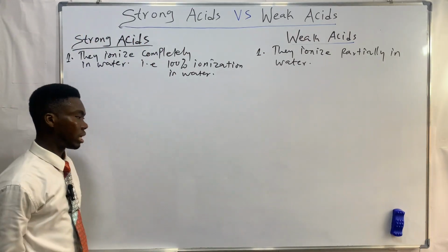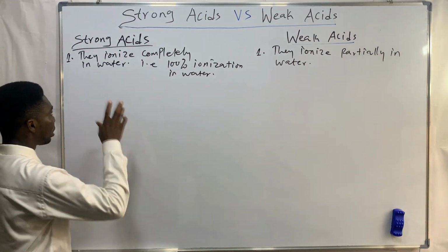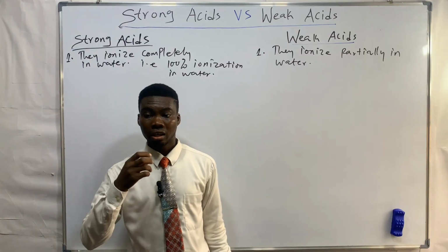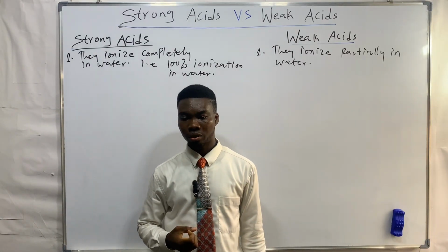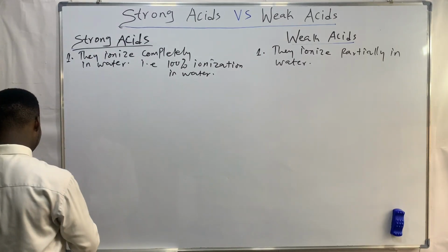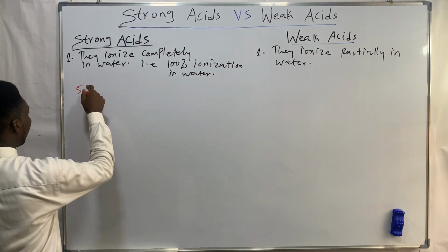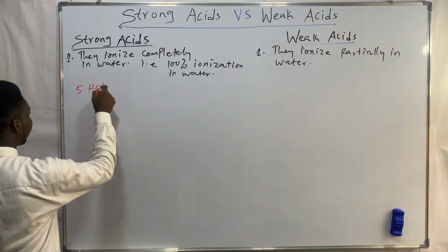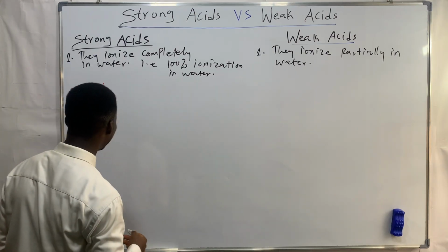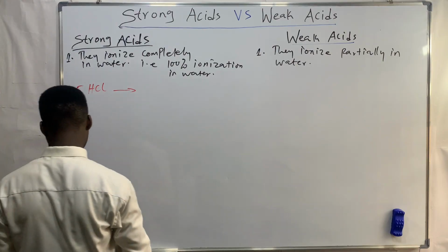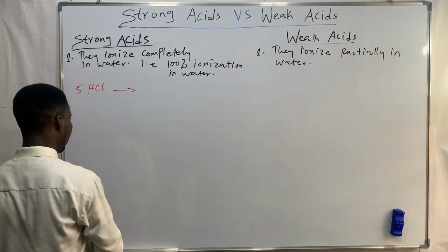Now, how do we demonstrate this further? It's very important. Let's say I have five moles of hydrochloric acid. Hydrochloric acid is a strong acid, a mineral acid. I dissolve 5 moles of hydrochloric acid in water.